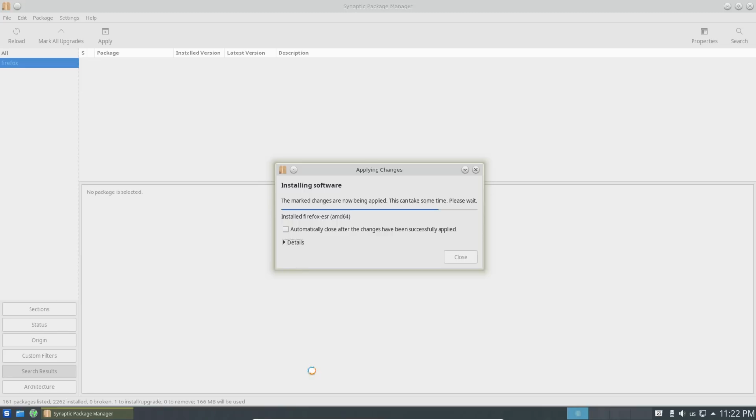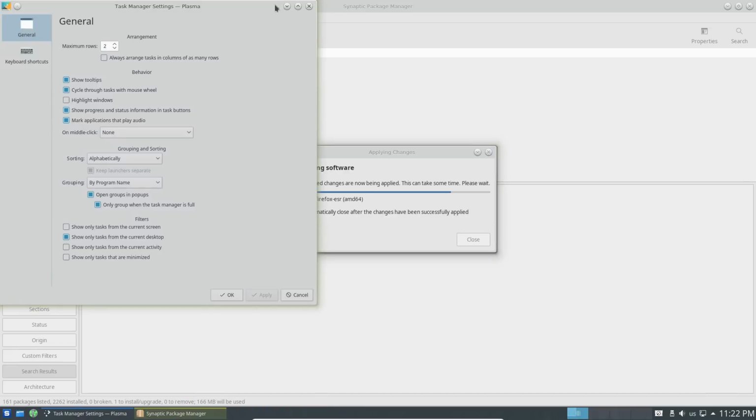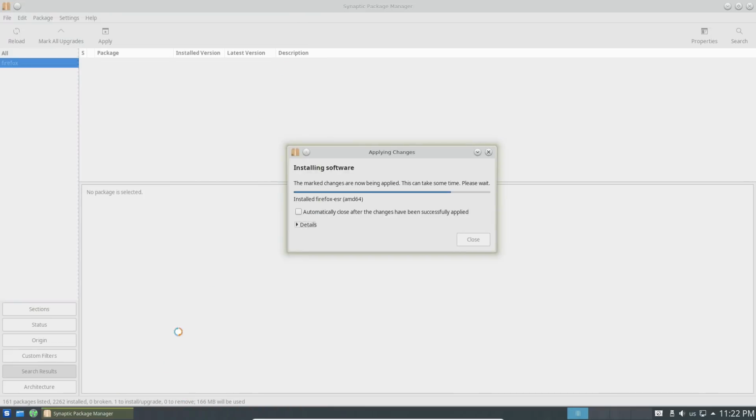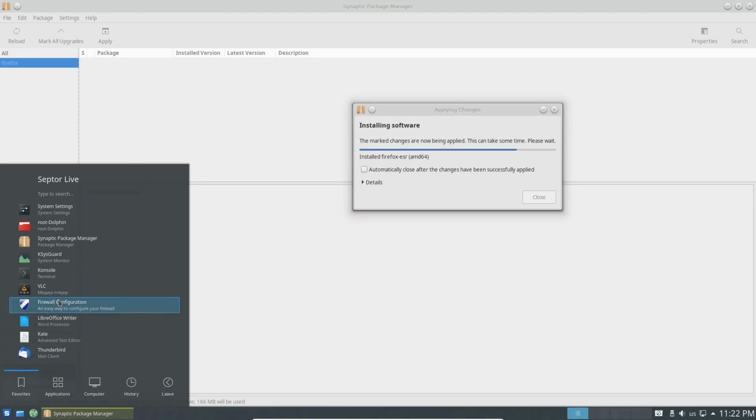Waiting, waiting, waiting. Oh, yes, we are waiting. Why not Firefox Quantum? Because it's based on Debian, and Debian generally uses Firefox ESR. That's why. Tor, are you doing anything? Yeah, Tor's still MIA. Applying changes, MIA. We're just waiting. Let's see what else is under the hood.